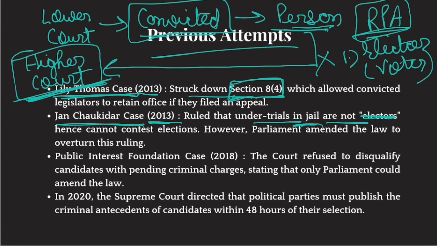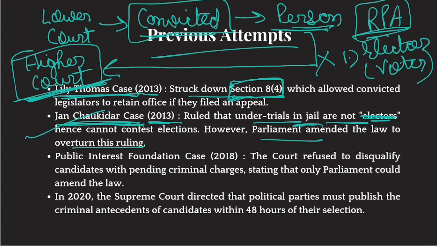So the Supreme Court said that because people who are in jail are not electors, they also cannot stand in elections. Okay, so Supreme Court ruled that people in jail cannot fight elections, but this could not be implemented because Parliament amended the law to overturn this ruling. Okay, so Supreme Court somehow decriminalized politics in a way, but Parliament came back with a new law.